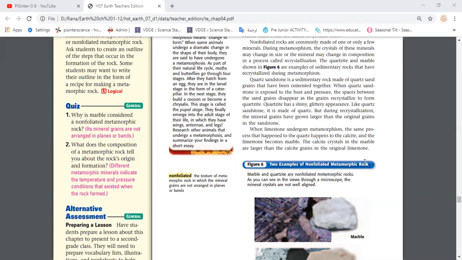That means instead of separate crystals of quartz and separate crystals of sand, they merge together and we get a new crystal, which is a mix between quartz and sandstone. That forms quartzite. This recrystallization causes quartzite to have different characteristics than quartz alone or sandstone alone, that means different from the original rock it is made up of. It becomes more shiny, it has a glittery appearance, and so on.